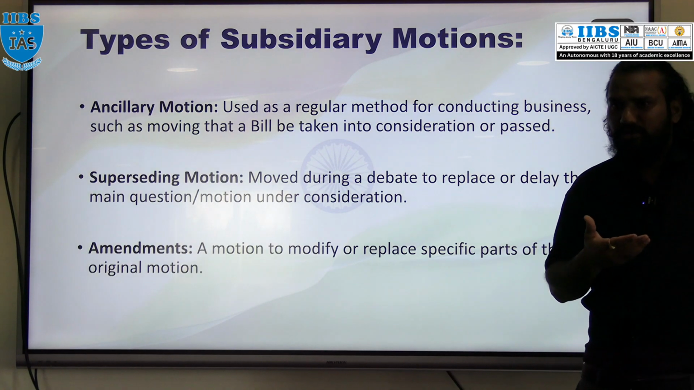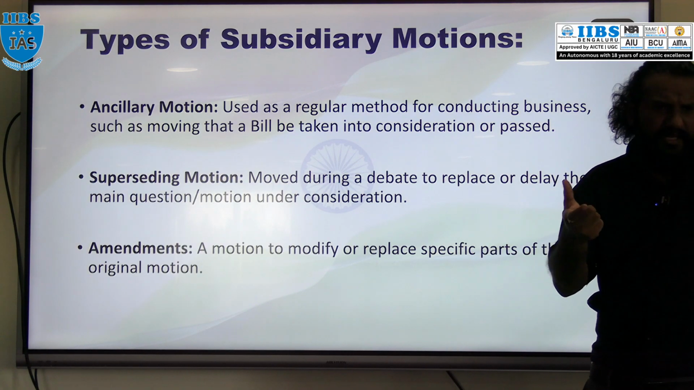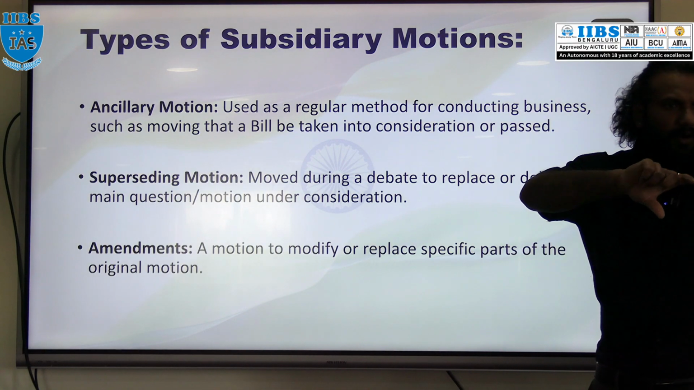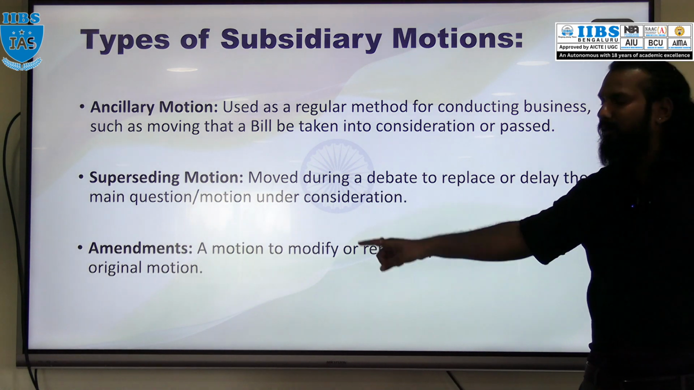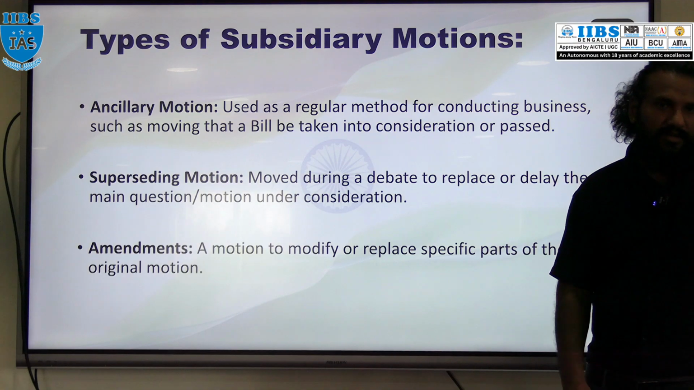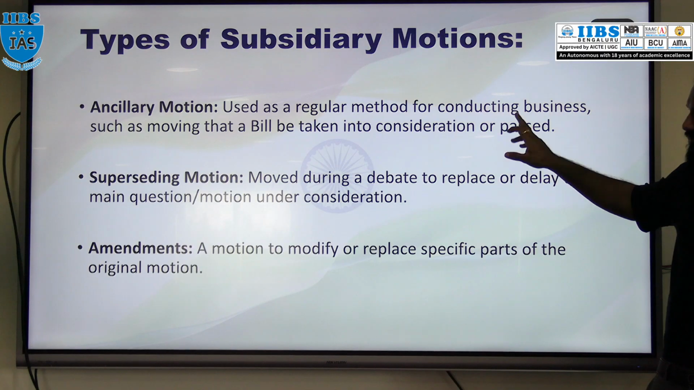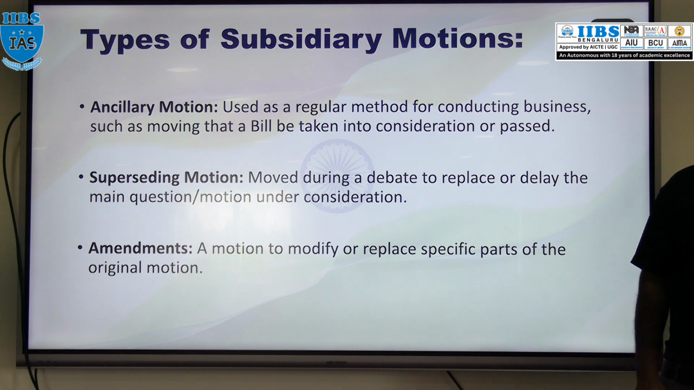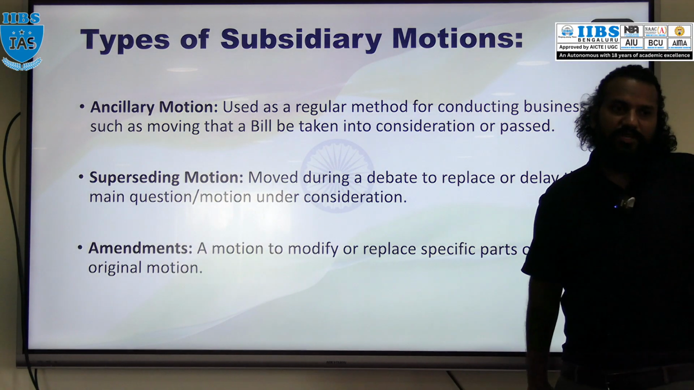When they introduce the original motion, the substantive motion, right? In that motion there are certain provisions, parts are there, right? So to change that part, either add a new part or remove an existing part, for that, an amendment motion can be introduced. Understanding? Subsidiary motion. Ancillary motion is what? No need of any changes. Superseding, what? Delay or replace the question. Here, replace or modify a specific part of the original motion.